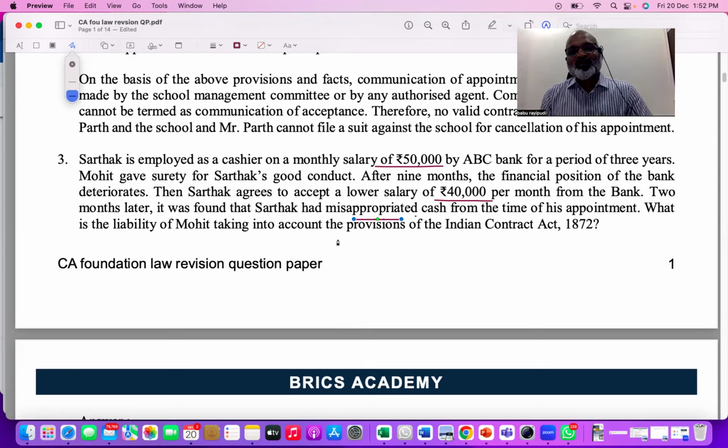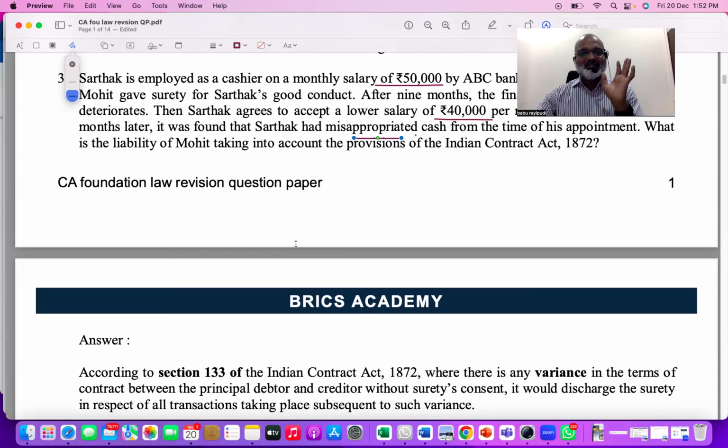Now, 2 months later, it was found that Sarthak had misappropriated cash. Whether Mohit is liable for that cash taken by Sarthak or not is the point. So over here, the guarantee contract is one thing, and there is a change of terms and conditions regarding the salary between the creditor and debtor, but that has not been communicated to the surety. That is the concept. Okay, let's see the answer.